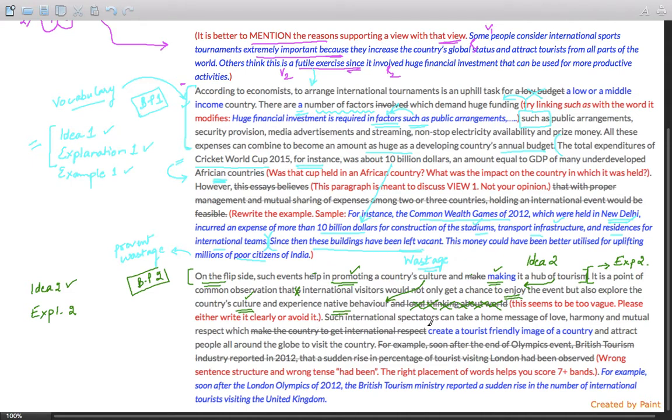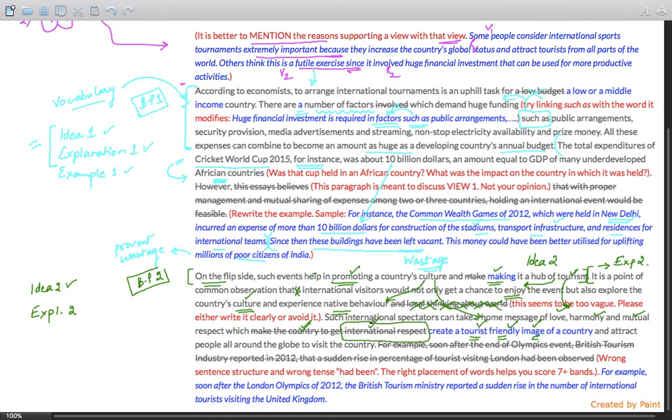Then, such international spectators can take home message of love, harmony, and mutual respect. This is again promoting the culture of a country. And again, making it a hub of tourism if they carry a message of love, harmony, and mutual respect, which make the country get international respect. This is fine, but this seems to be a bit vague structure. This is not as clear as it should be. What do you mean by international respect? You can write which create a tourist-friendly image. A tourist-friendly image clearly means that it is promoting tourism. And international respect itself is not clear.